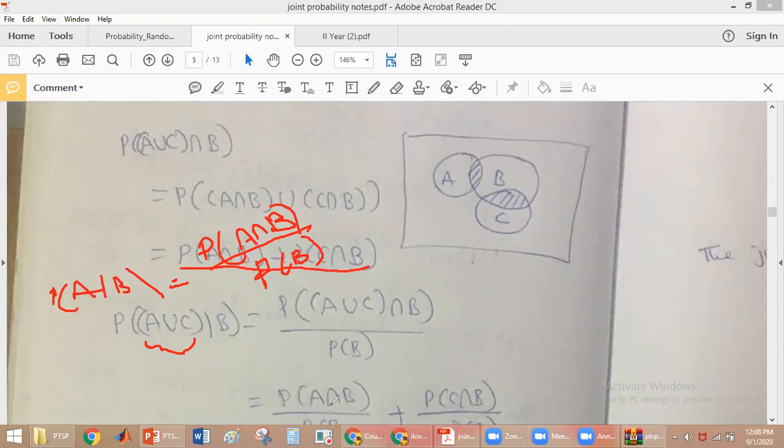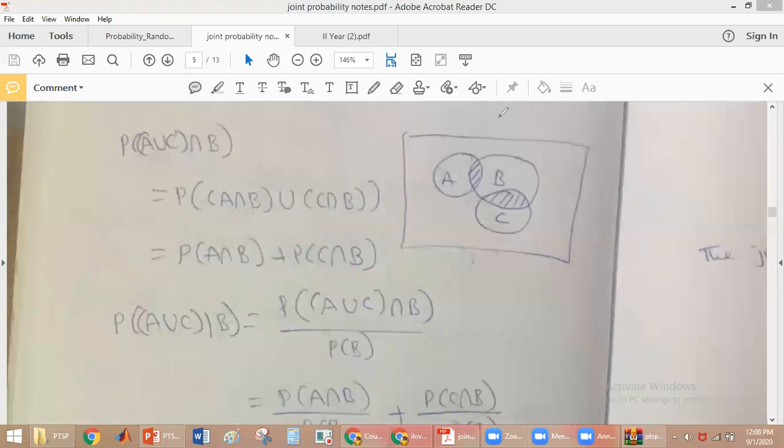Probability of A intersection B plus probability of C intersection B. So probability of (A union C) intersection B will be equal to probability of A intersection B plus probability of C intersection B.